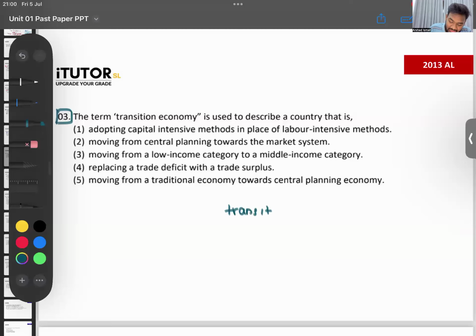That is an economy that is moving from what to what? They are moving from a planned economy, or a command economy.